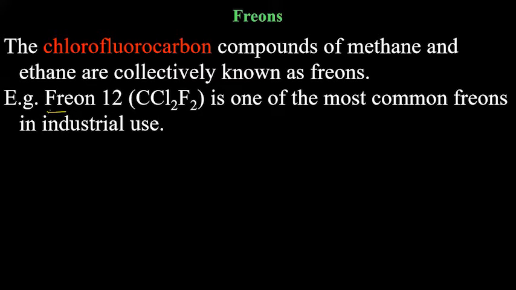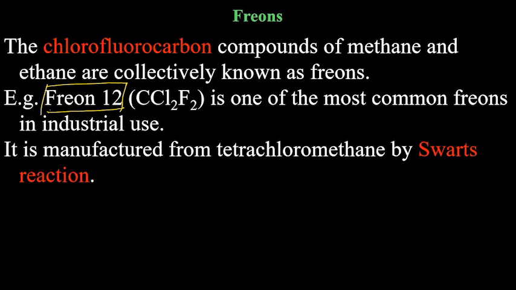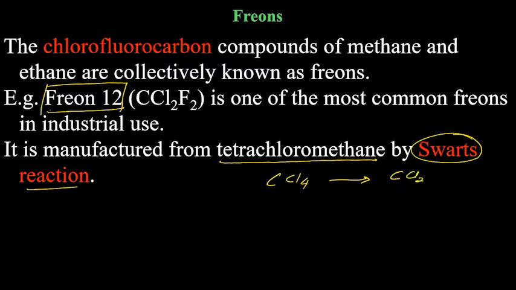For example, Freon 12, CCl2F2, is one of the most common freons in industrial use. It is manufactured from tetrachloromethane, meaning CCl4, by the Swarts reaction. You know the Swarts reaction is a halogen exchange reaction, where two chlorines are replaced by fluorine, not all. That is a specific reaction. So from CCl4, CCl2F2 is produced.